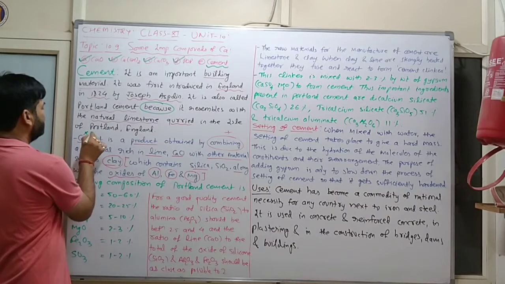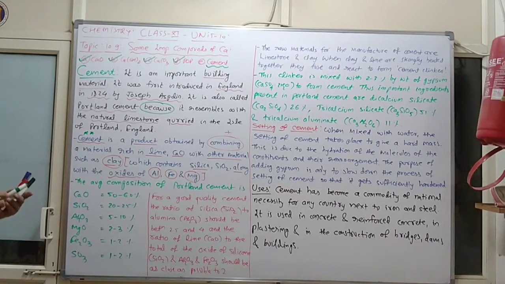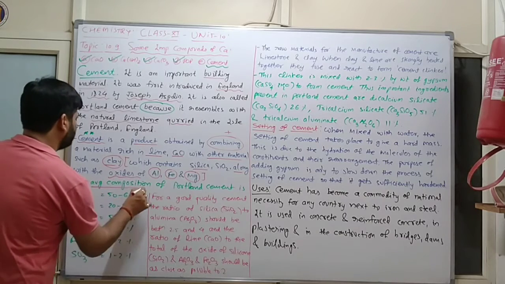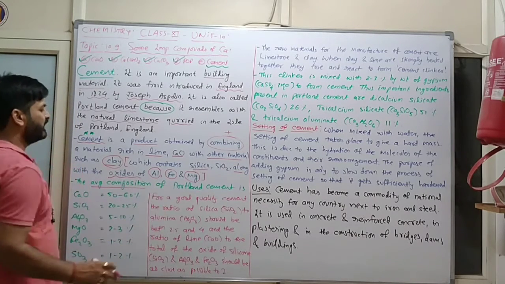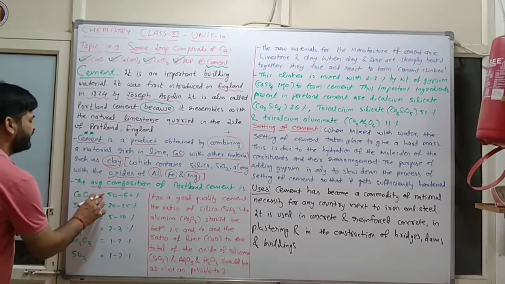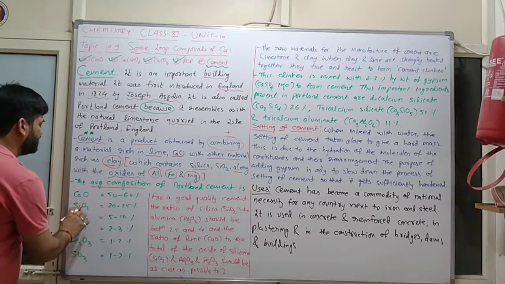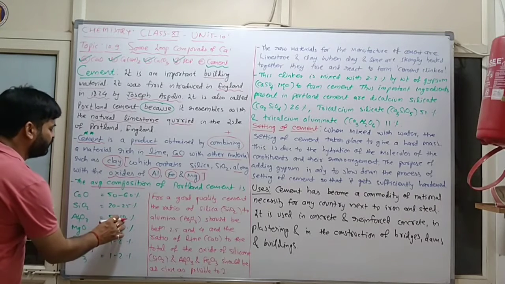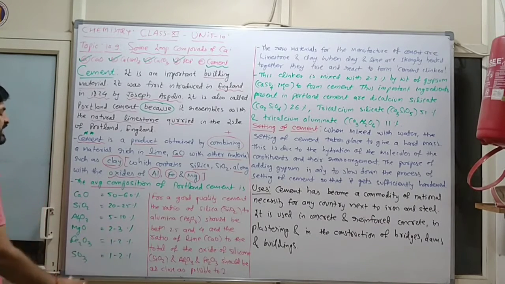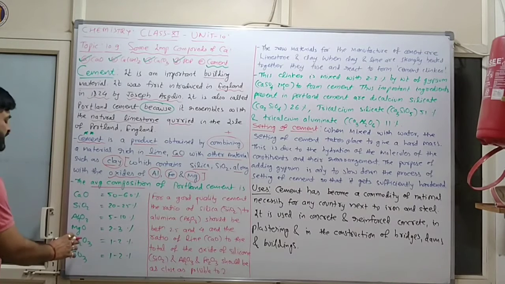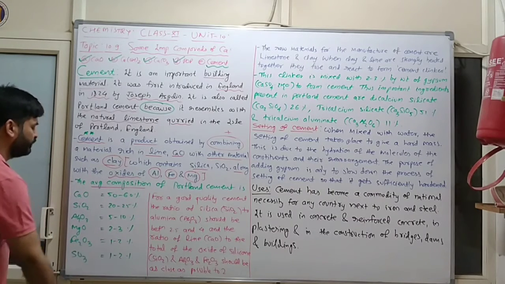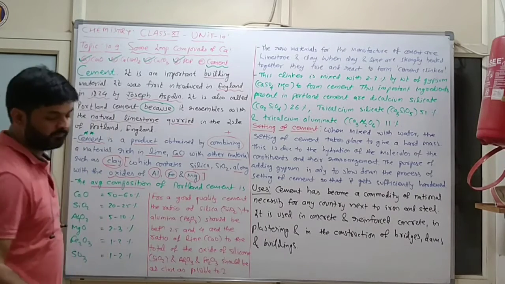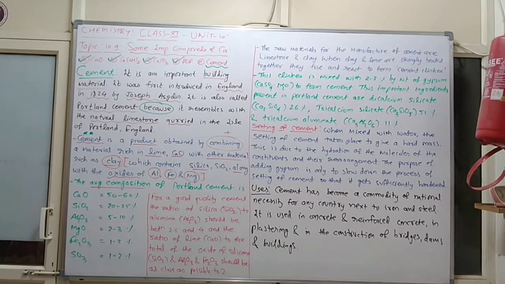So what will come from here? Here we can say that composition will come. Now, the average composition of Portland cement: calcium oxide is 50 to 60%, SiO2 is 20 to 25%, aluminium oxide is 5 to 10%, magnesium oxide is 2 to 3%, iron oxide is 1 to 2%, and SO3 is again 1 to 2%. Clear? Here you have to remember